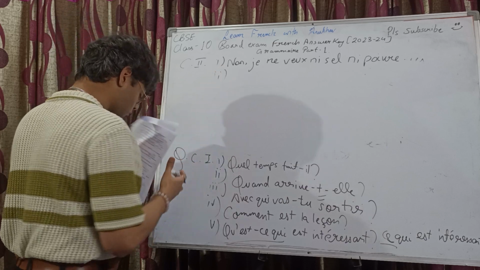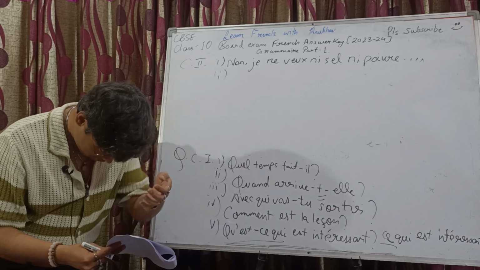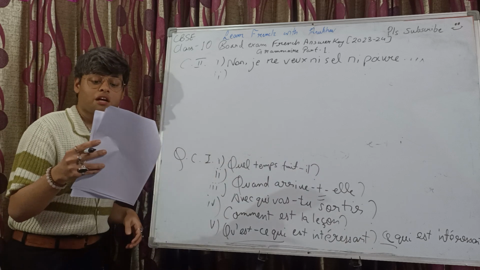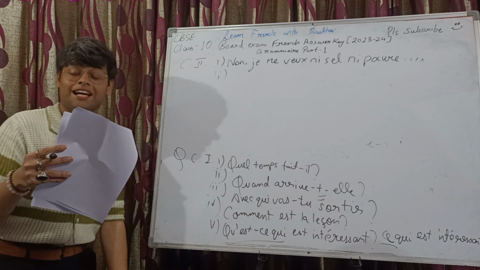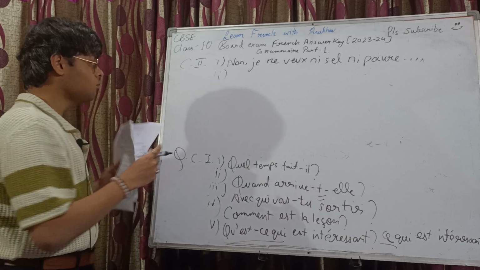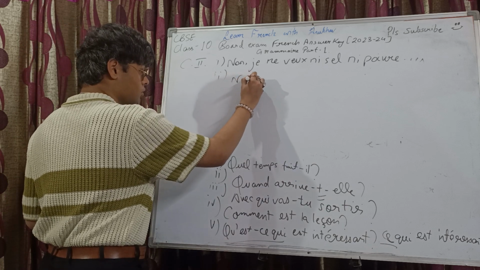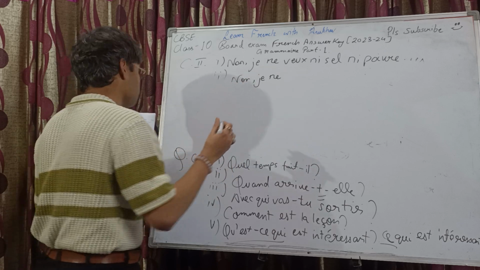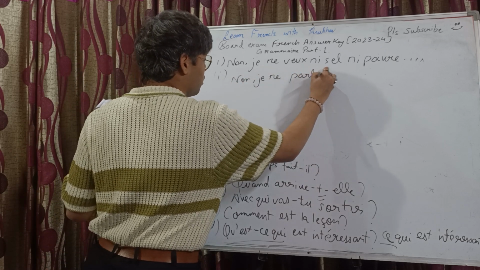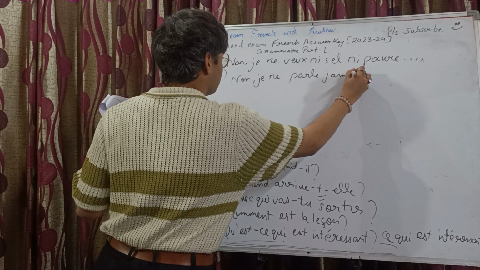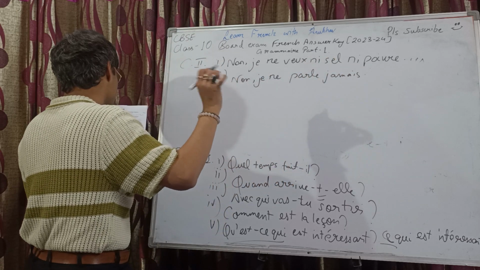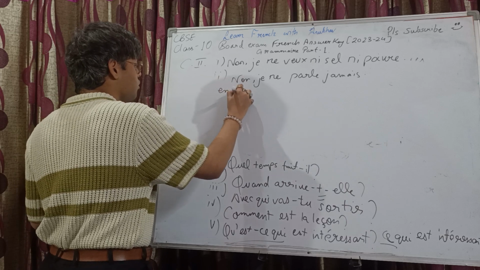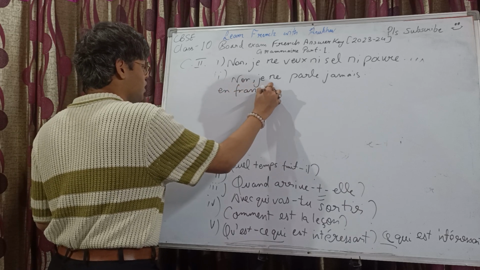Second one we have, parlez-vous toujours en français avec vos parents? Do you speak in French always with your parents? Toujours negative? Jamais. So, no. Non, je ne parle jamais en français, the possessive adjective will change, right?